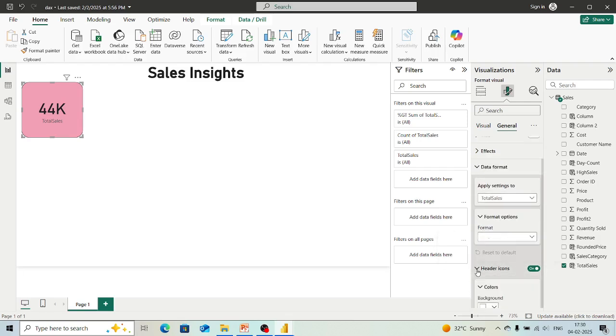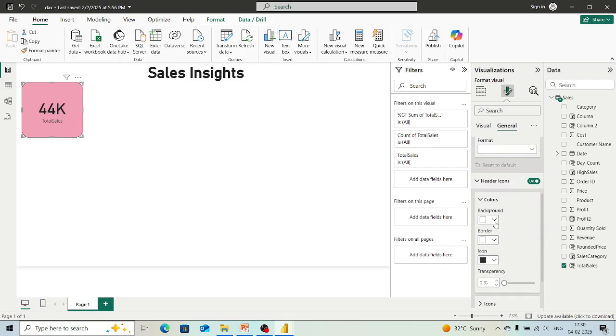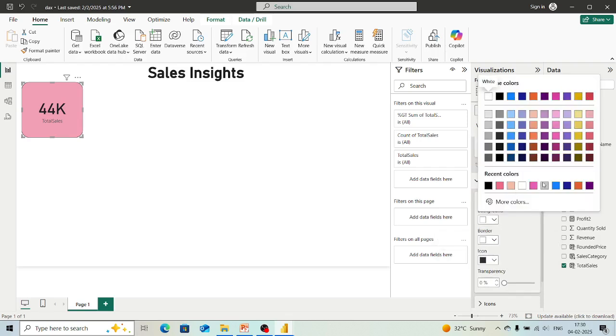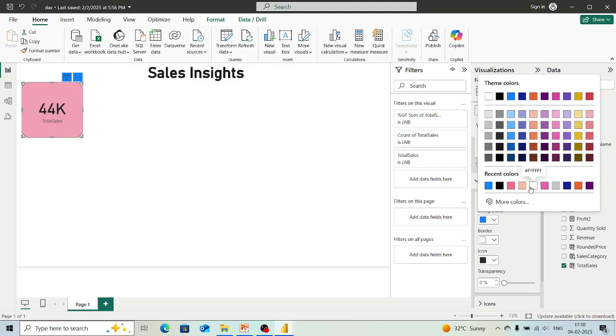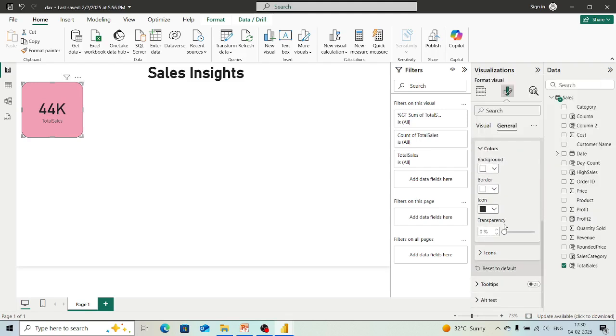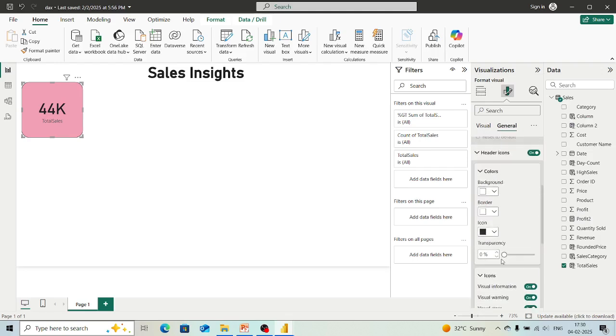Header icons. Here, these things are known as header icons. If you want to change the color of that, then we can do it. We don't want to, because those are not going to be visible. The icons option is also available over here. You can see.